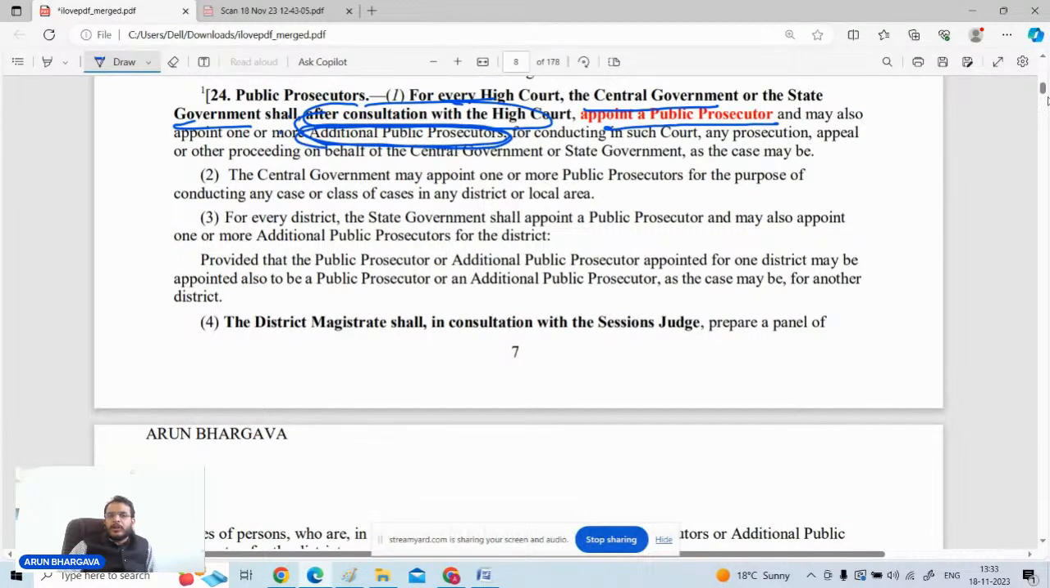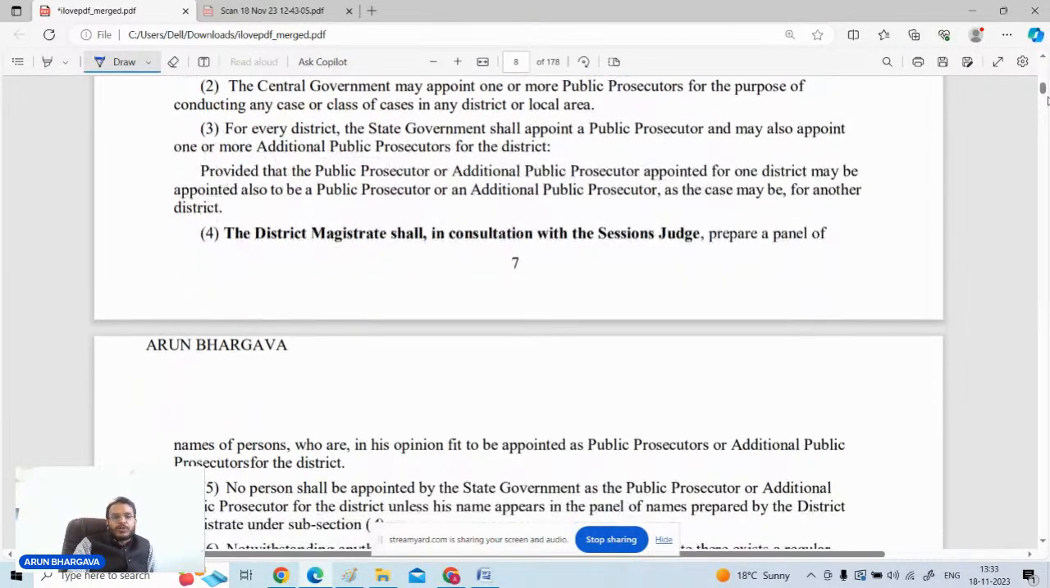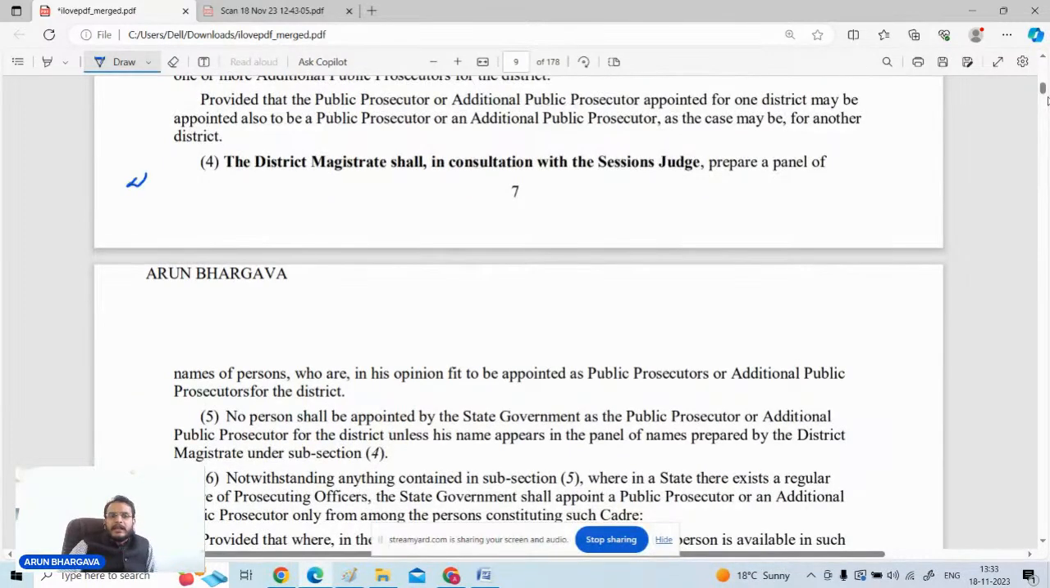So who is appointing? That is the government. For every High Court, after consultation with the High Court, the central government or the state governments appoint these prosecutors. But where does the question come from? The question comes that if there is not a regular cadre of selection for assistant public prosecutors or public prosecutors, then how will things be settled?